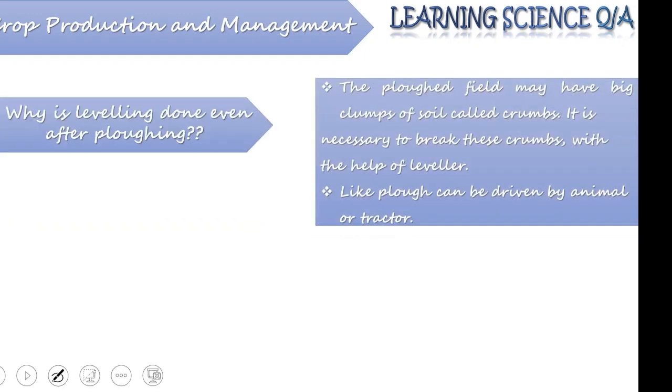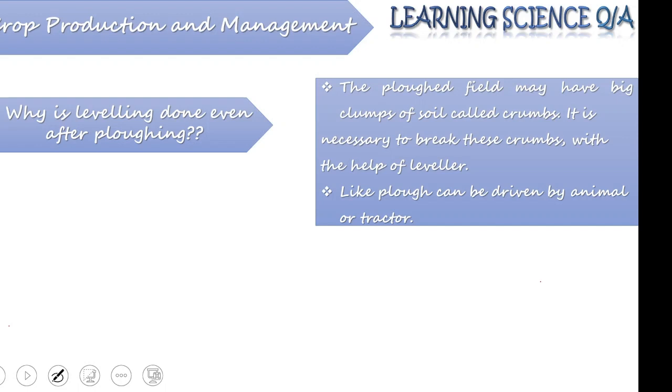Coming to leveling: when we have already done plowing in our field, why is there a need for leveling? Now here comes the reason. The plowed field sometimes can have big clumps of soil, and these clumps need to be broken down before sowing seed. They are broken down with the help of a leveler.